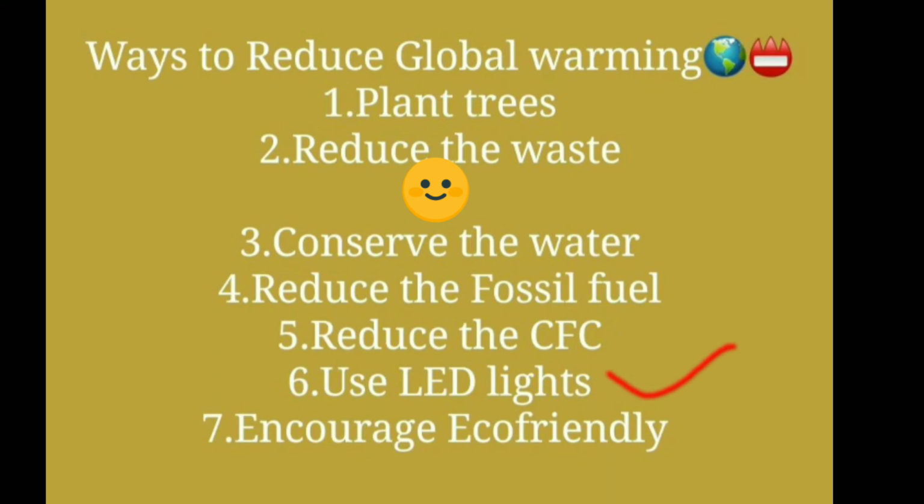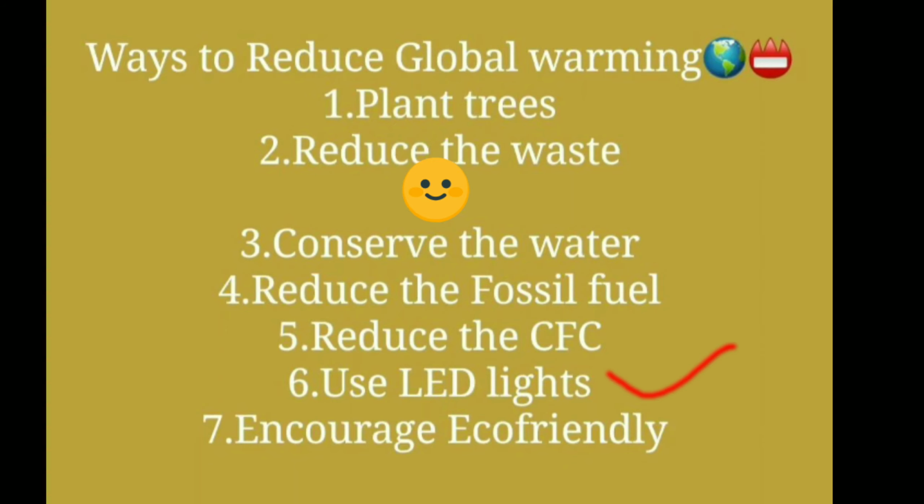Next, use of LED light. LED means light emitting diode. This is the full form of LED light. Nowadays these are very trendy, and they cause less heat and also save our electricity consumption. So we should use LED light instead of other lights.